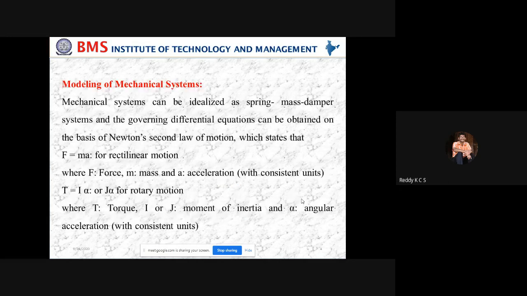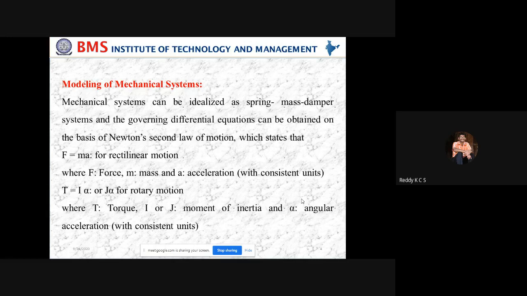Now coming to the modeling of mechanical systems. When I talk about a mechanical system, we basically think about three elements. In any mechanical system the motion can be of different types: translational motion, rotational motion, or a combination of translation and rotation. The equations governing these motions, the mechanical systems, are directly or indirectly governed by Newton's law of motion, that is, the second law, which we are discussing here.